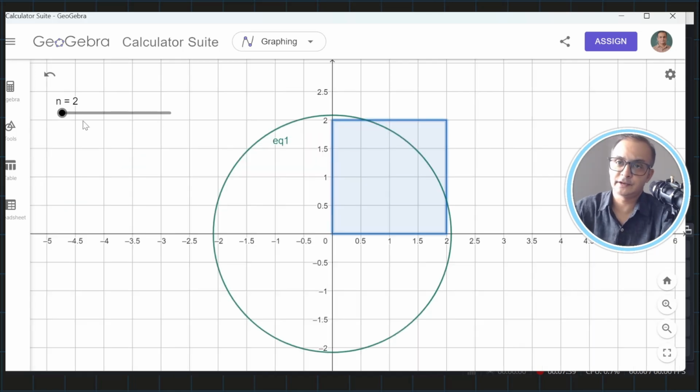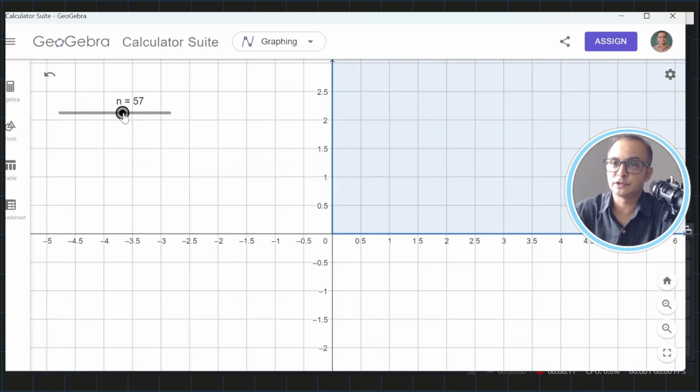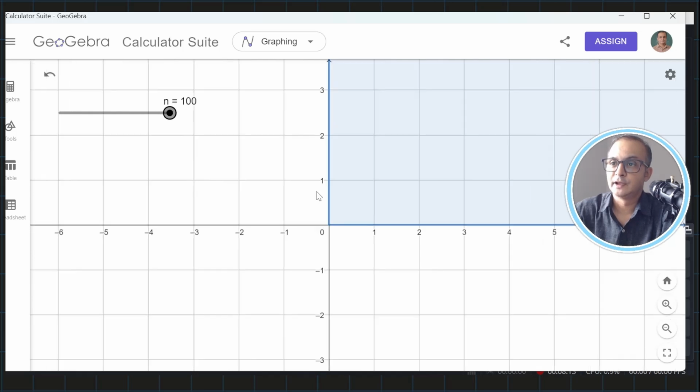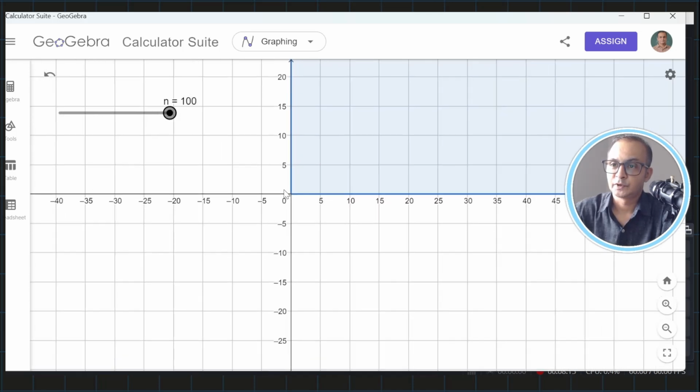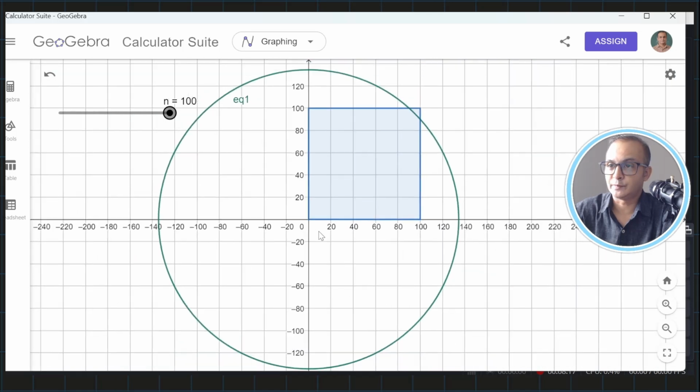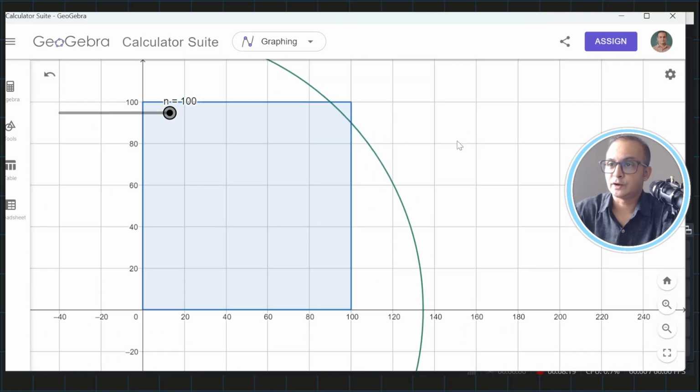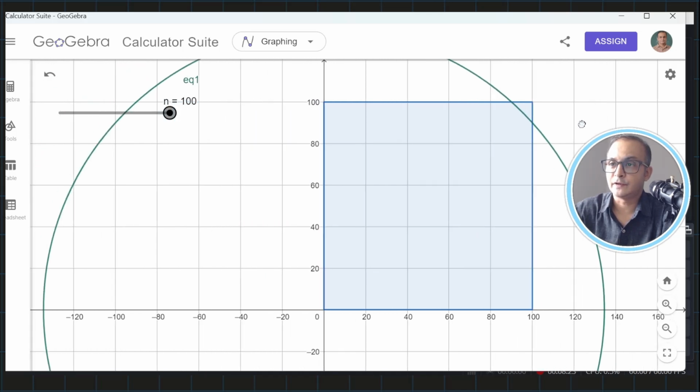What will happen when I increase the value of n? Suppose I'm choosing n is equal to 100 there, and I'm making this smaller to show you what is happening. You can see that now it's very close to this n. So if you have n is equal to 100, still it is not coming inside it. But some video explanations are saying that it is already inside. I don't know why. Now this is n is equal to 100.